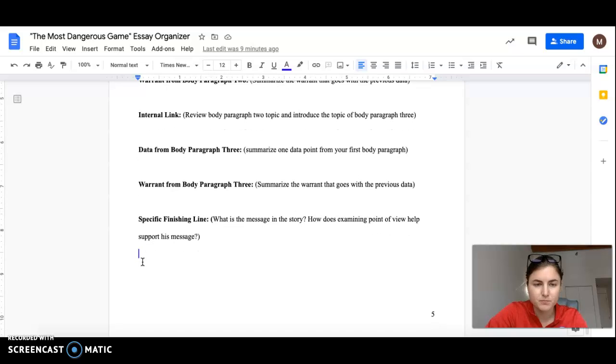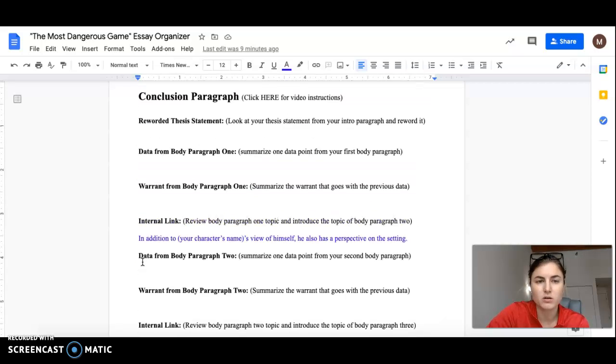That's all you have left. The finishing line should be about 1 to 2 sentences. Don't go super long here, but make sure you answer both parts. What is the message in the story? What's maybe a theme, a life lesson we can take from this story? And how does examining point of view help to support this message? So say, "The message in the story is blank, and examining point of view helps support this because blank." Or you could say, "Richard Connell's message in the story is blah, blah, blah." And then you explain how point of view helps support the message you just explained. So that is your conclusion paragraph.